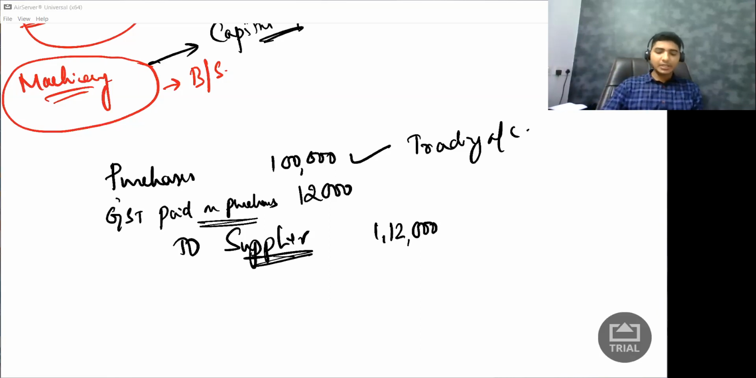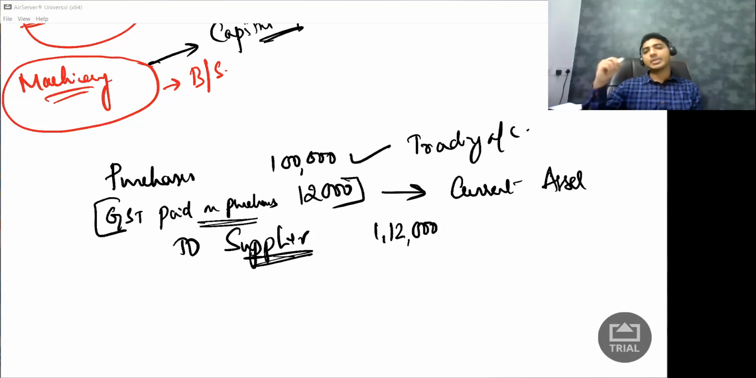Remember, this 12,000 that you paid is a current asset. So this should go to your balance sheet as 12,000 rupees. It is an asset, not a fixed asset but a current asset. It is something like you paid in advance.